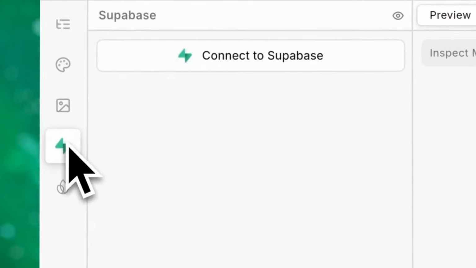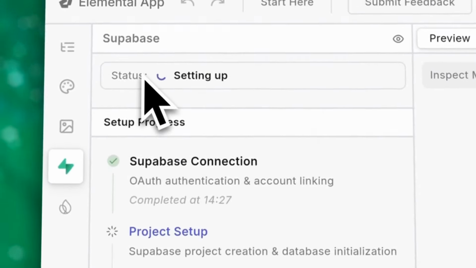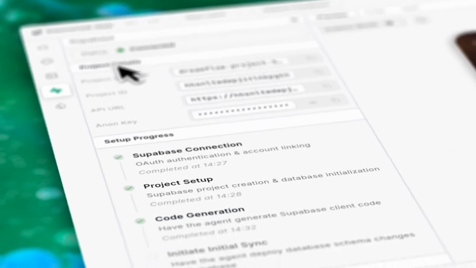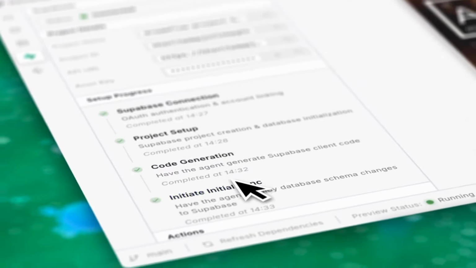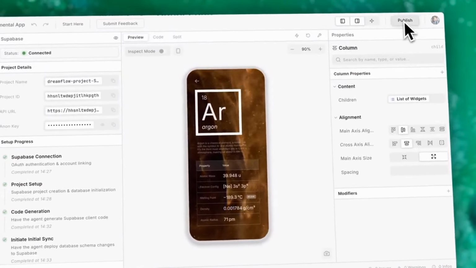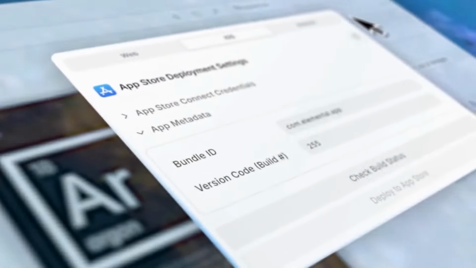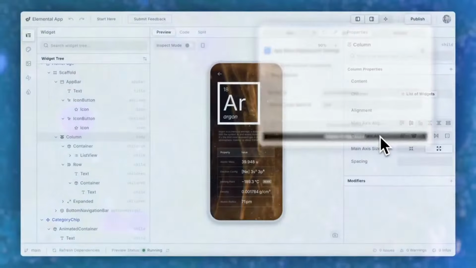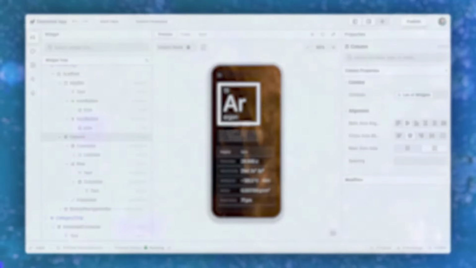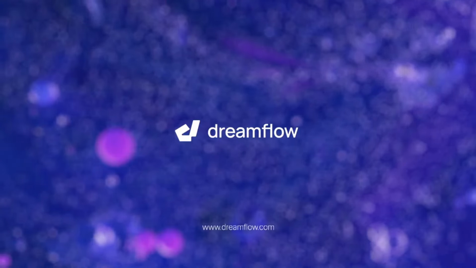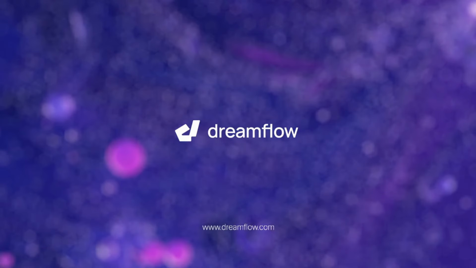Connect to backends, APIs, and databases in seconds. No boilerplate, no copy-paste. When you're ready to ship, deploy directly to the App Store. This is Dreamflow, a smarter, faster, more flexible way to build production Flutter apps.